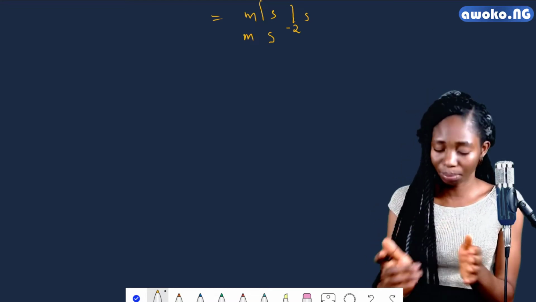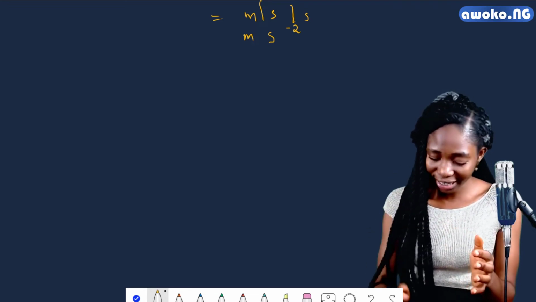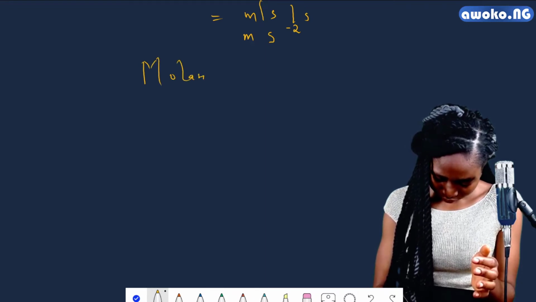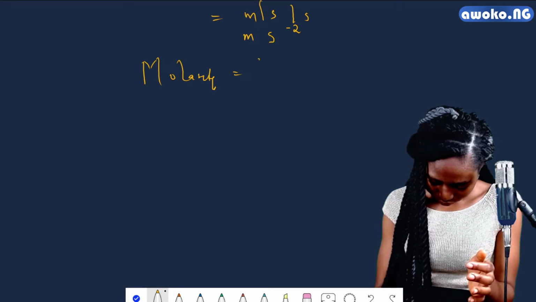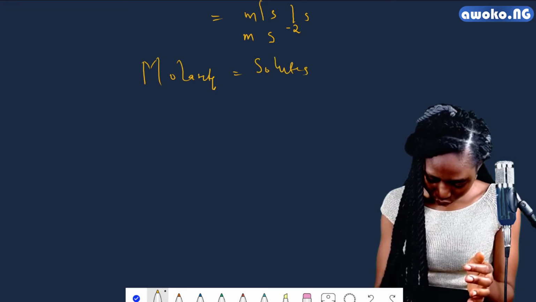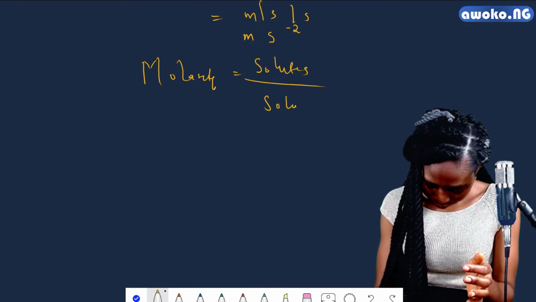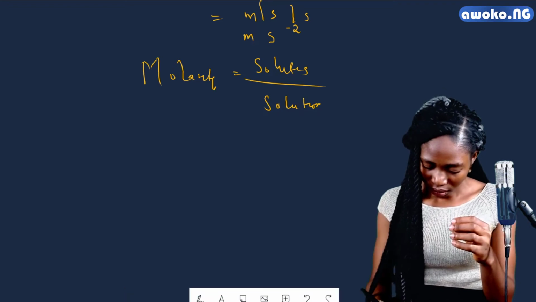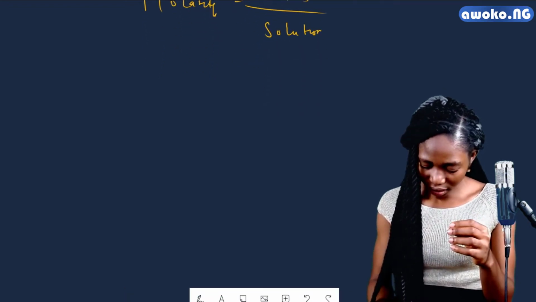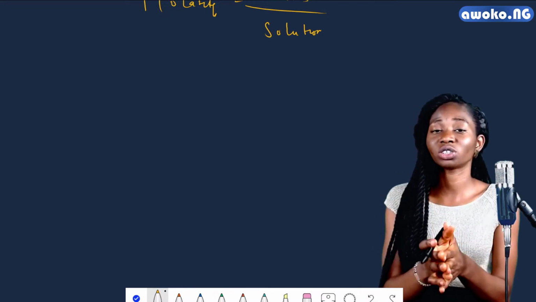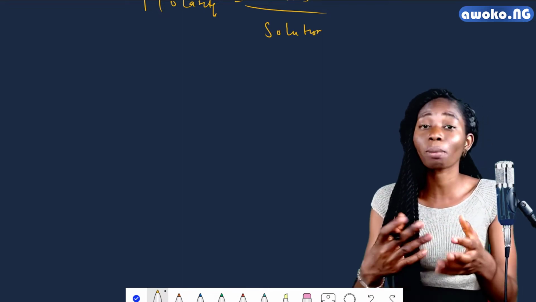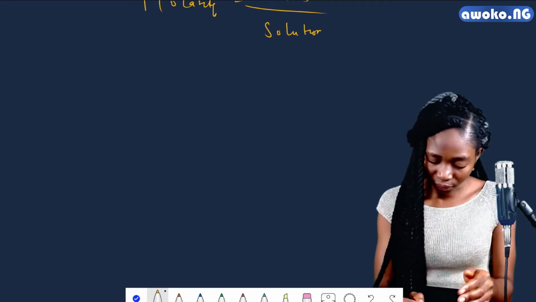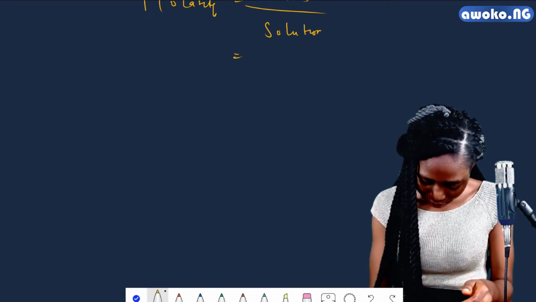Now, molarity is the amount of solute in a solution. So simply solute all over solution, because you could say that these solutes are measured in moles. These solutes are the amount of substances. They could be very, very tiny. So we're going to use moles. So for the solutes, we have them measured in moles.